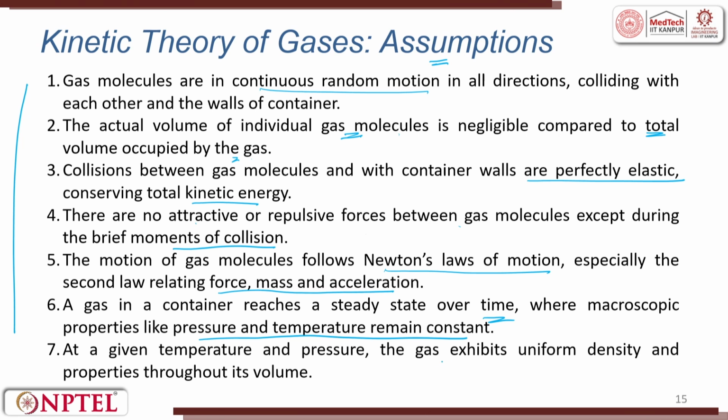For example, if you try to see an oven where pizza is kept, when the pizza moves, the temperature increases, but in the oven it is very long. So, there are zones where there is a saturation of temperature happening and there will be cooling. So, the gas inside the container reaches a steady state over time where macroscopic properties like pressure and temperature remain always constant. And the last point is, at a given pressure and temperature, the gas exhibits uniform density and properties throughout the volume.